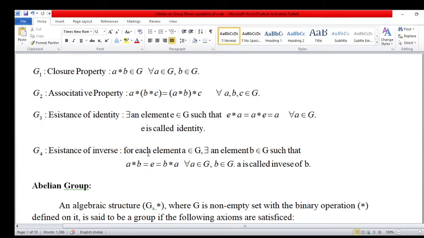So A is equal to 1 upon B or B is equal to 1 upon A. A is the inverse of B and B is the inverse of A.